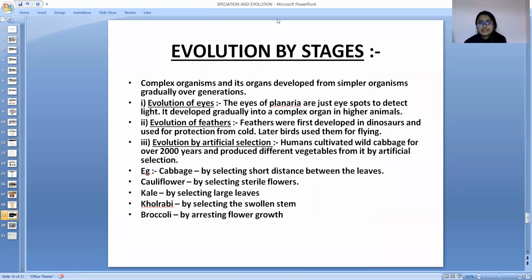So evolution by stage. अब evolution by stage क्या होता है? Complex organism and its organs develop from the simpler organism. Fishes बहुत simple थी, लेकिन हम बहुत complex है. We are evolving from the Pisces. Okay. So evolution of the eye.